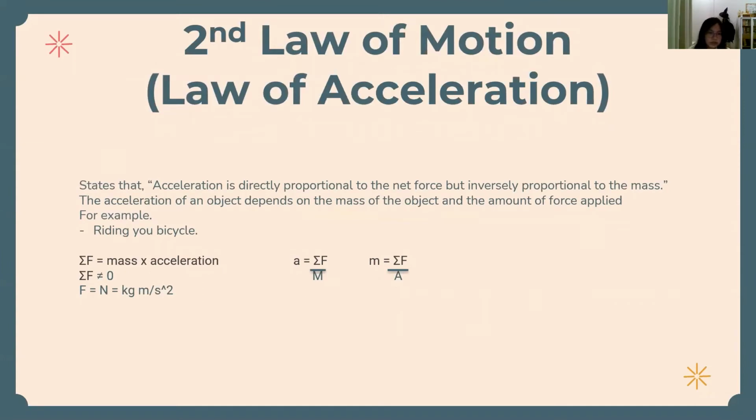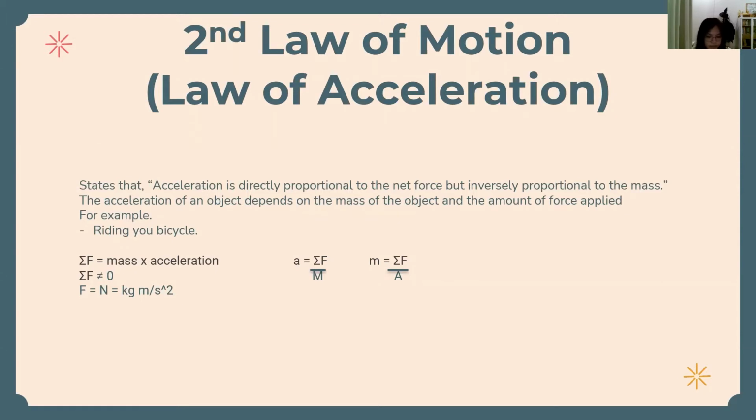Now going to the second law of motion, or the law of acceleration. The second law of motion states that acceleration is directly proportional to the net force but inversely proportional to the mass. The acceleration of an object depends on the mass of the object and the amount of force applied on the object. So in this equation, sigma F equals mass times acceleration, sigma F cannot be 0. If it's 0, then it is the first law of motion.